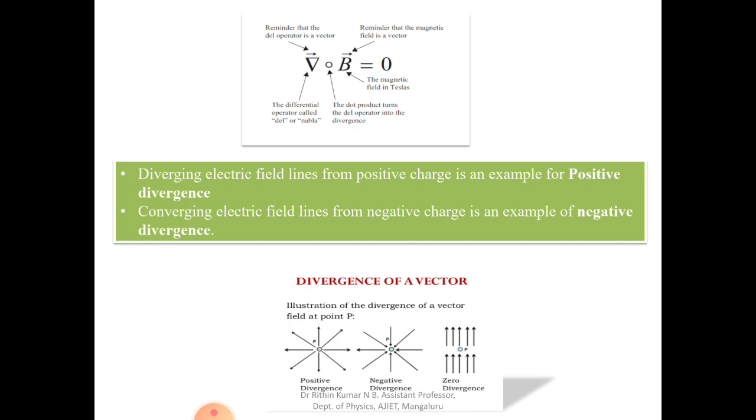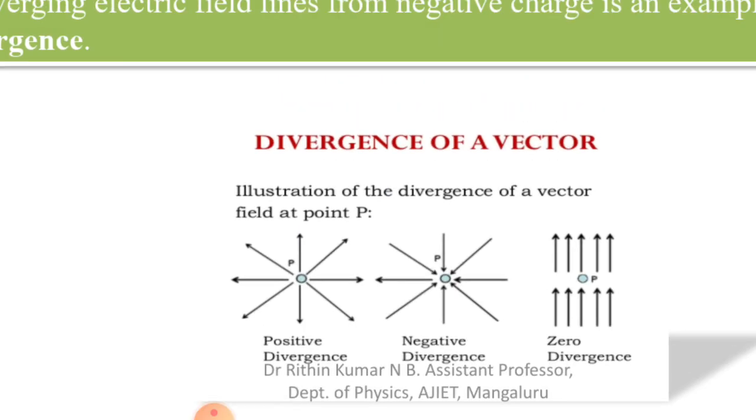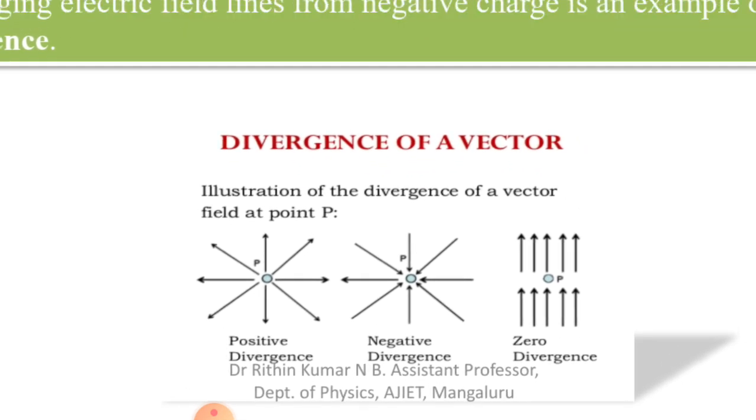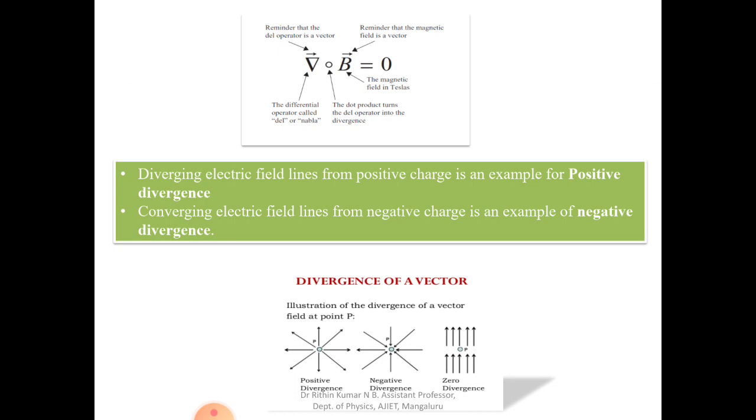In the illustration, for positive charges the electric field lines expel outward, for negative charges they go inward, and for a uniform movement of charge or no charge, it is called zero divergence. The first one is positive, the second is negative, and the third is zero divergence.